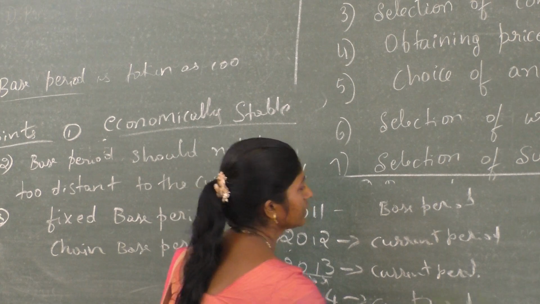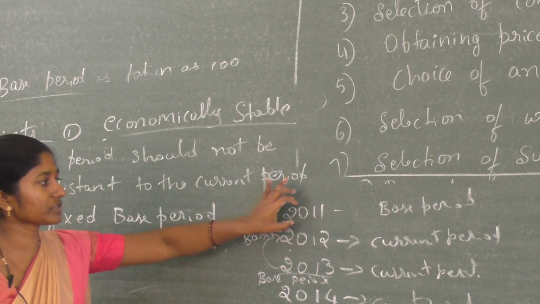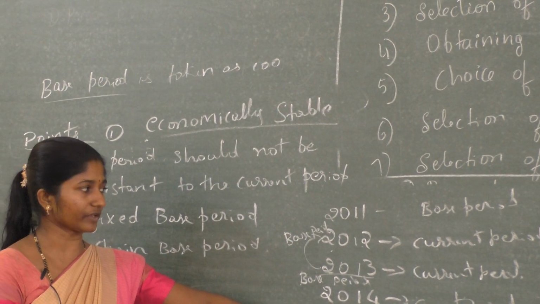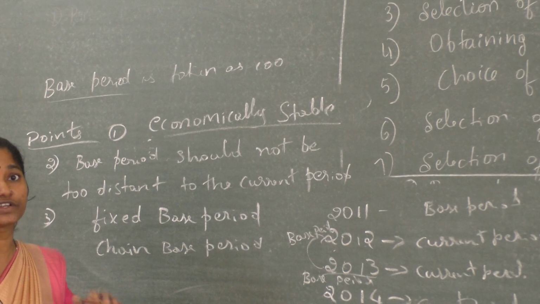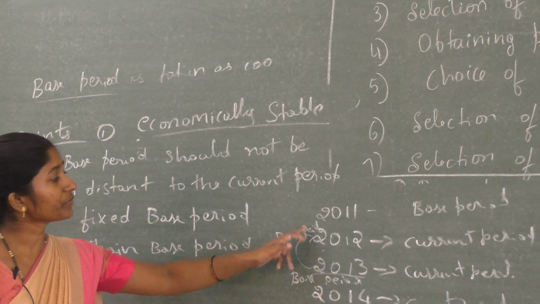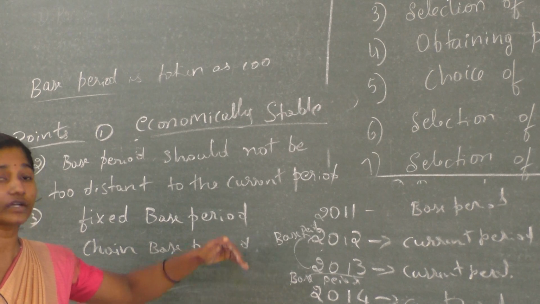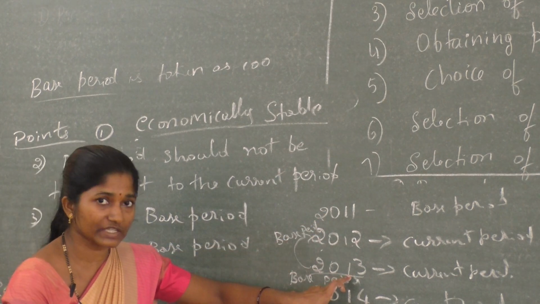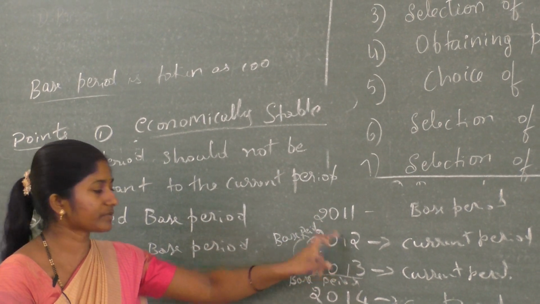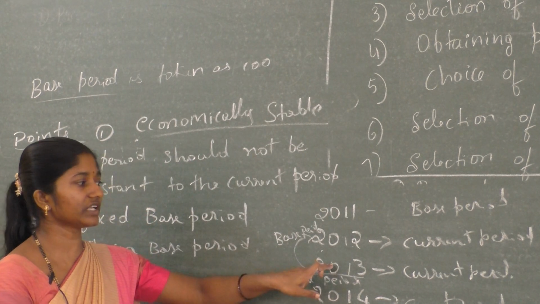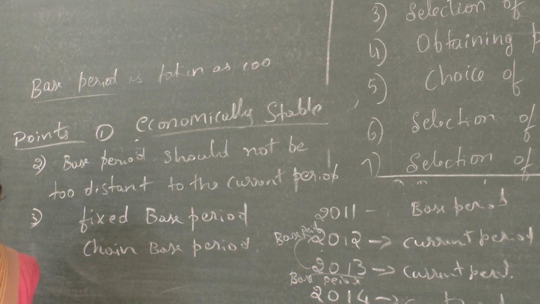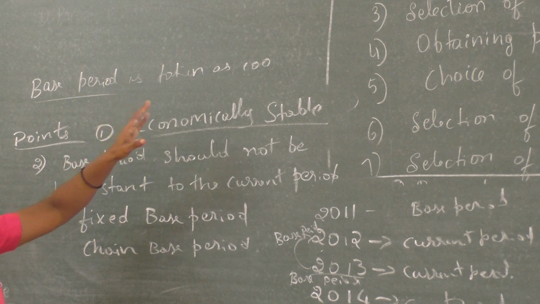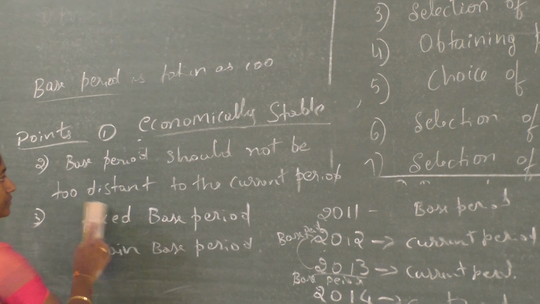You have understood. Fixed base period means 2011 is kept fixed for all the other periods. Next, chain base period means the immediate preceding period we have to take. For 2012, 2011 is the base period. For 2013, 2012 is the base period. For 2014, 2013 is the base period. This is the chain base period. These are the three points to be remembered while you are selecting the base period.